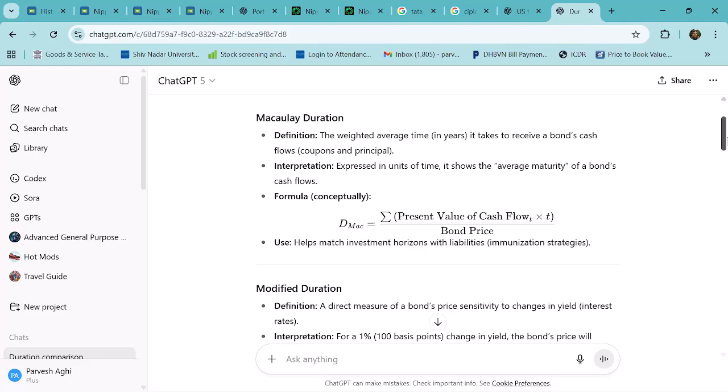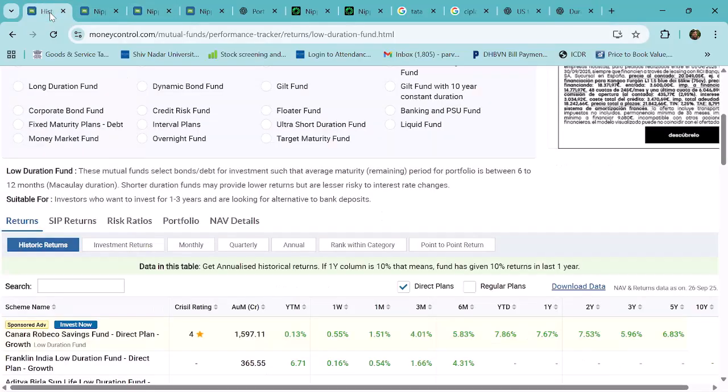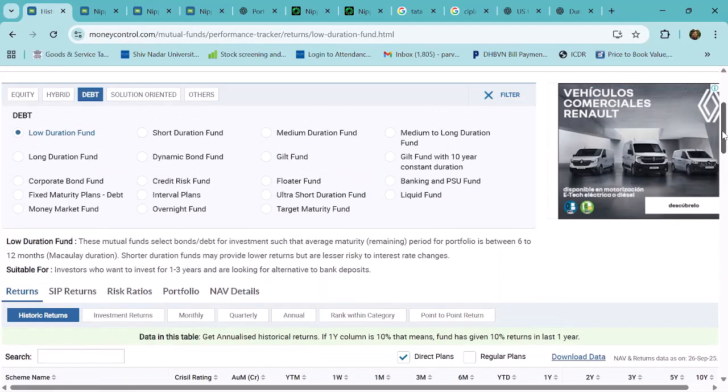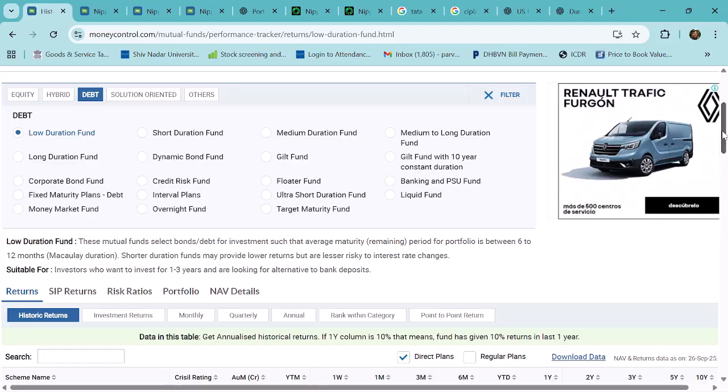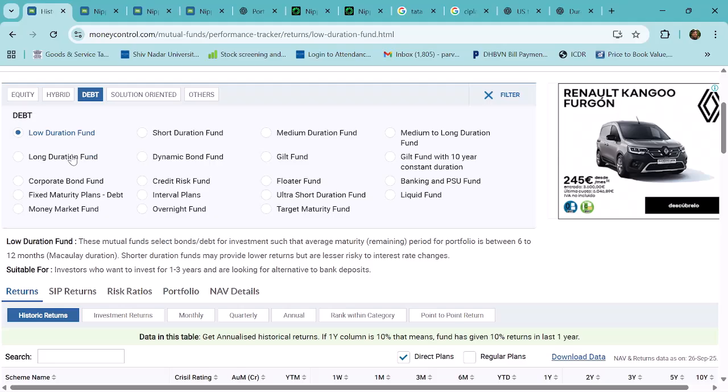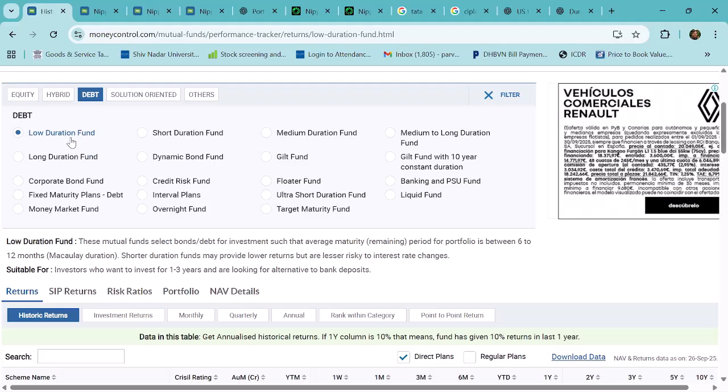Higher the Macaulay duration, riskier will be the bond, because it will move up and down as the interest rate changes in the economy. So longer duration mutual funds will be riskier. If you look at all these mutual funds, we have short duration, low duration, and longer duration. Longer duration funds are riskier compared to the low duration funds, because if the interest rate changes, these funds can go up and down, and you can even lose your money.